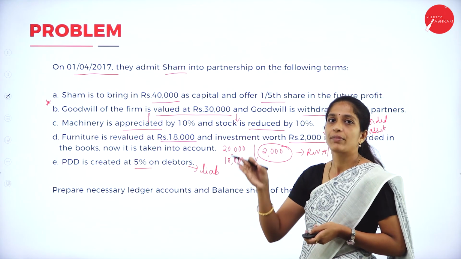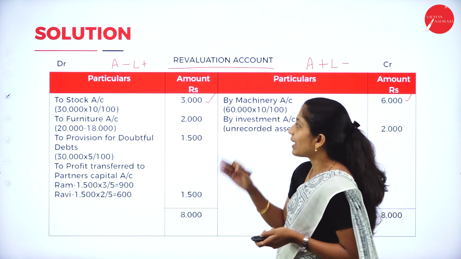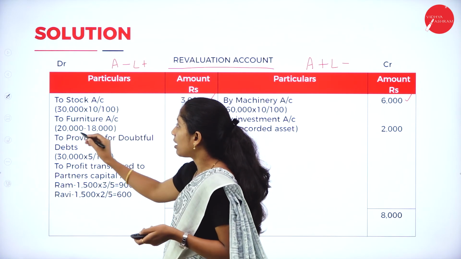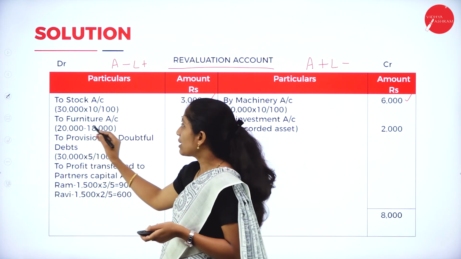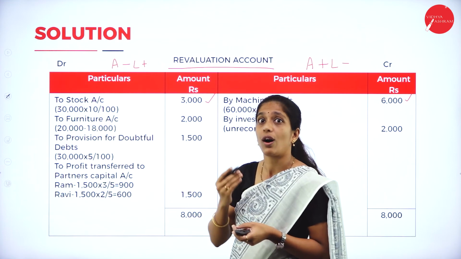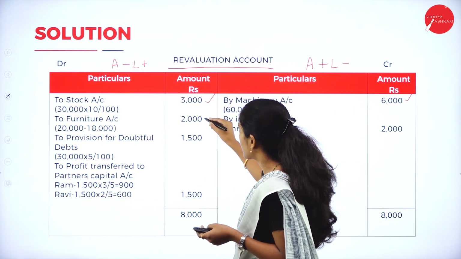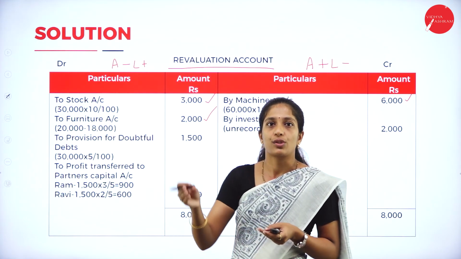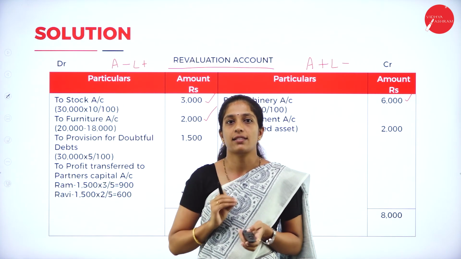Where do we record this? In the debit side of the revaluation account, to furniture account. Earlier it was 20,000. Now it is 18,000. To what extent has it decreased? It has decreased by 2,000. So we are going to take that difference amount.